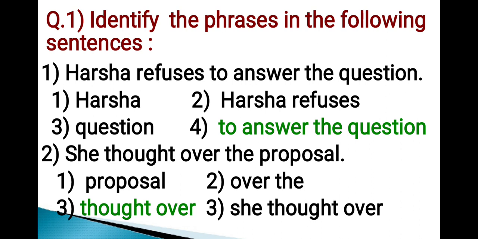Next sentence. She thought over the proposal. Options are proposal, over the, thought over, she thought over. Out of these four options, option number 3, that is thought over, is the correct phrase in the given sentence. Hence, the correct answer is option number 3.